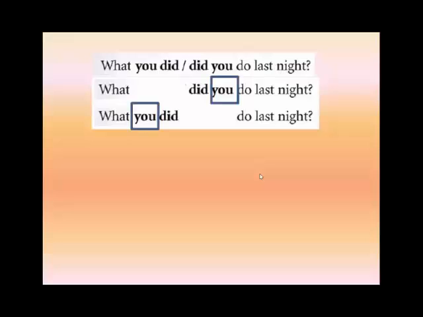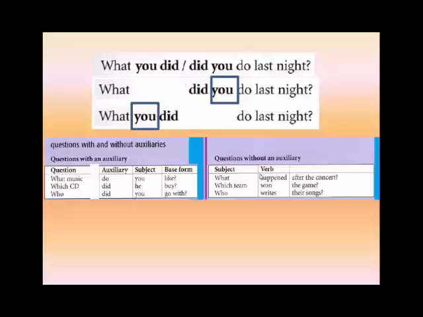In both, we have a subject. So if we have a subject, we know that the new kind of question is impossible, because in the new kind of question, we never have a subject. So this is the old kind of question, and we know the word order, so we know that what you did do last night is impossible, because the word order is question word, auxiliary, subject, base form, and more things.